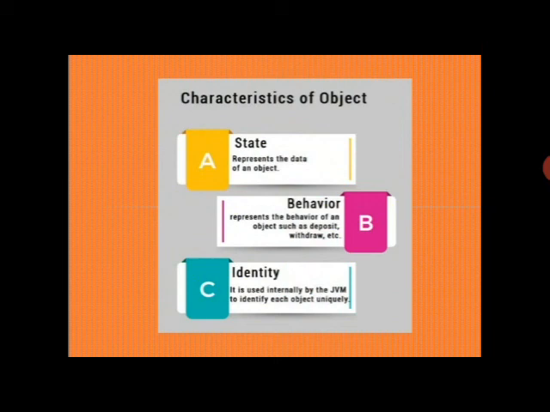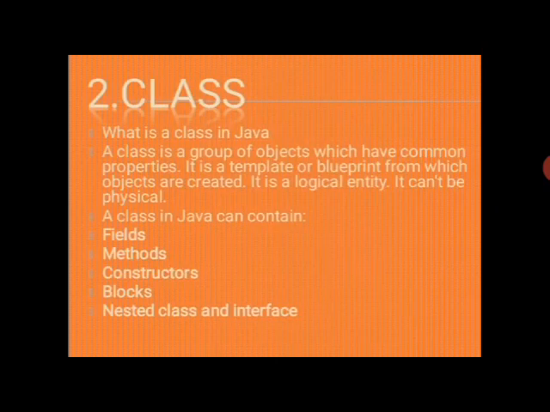Second one is class. What is class in Java? A class is a group of objects which have common properties. Class has only two things: behavior and state. It does not have identity. Class in Java can contain fields, methods, constructor, block, nested class and interface class.